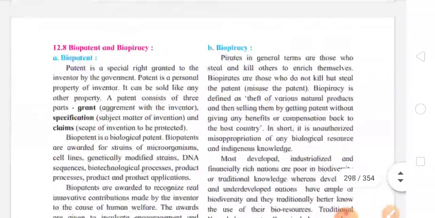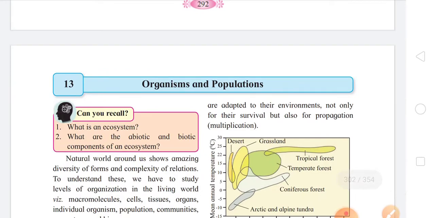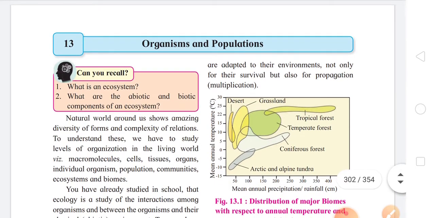Please take out that chapter, organism and population, which is on page number 293. The 13th chapter, organism and population. The complete chapter is there. Nothing is deleted or reduced. So all the parts of this chapter are evaluative for the exam again. Now coming to the 14th chapter, that is ecosystems and energy flow.